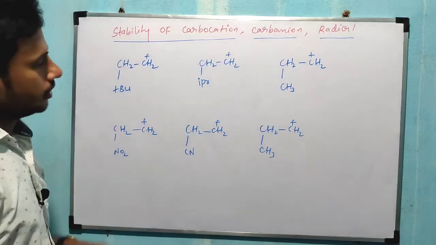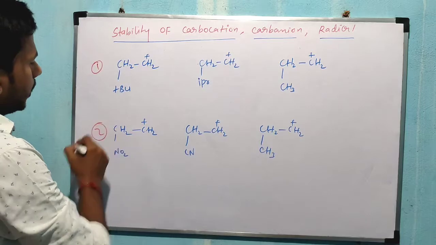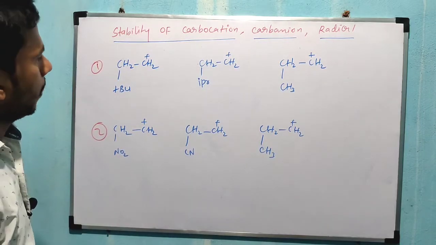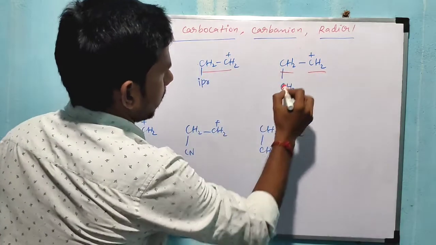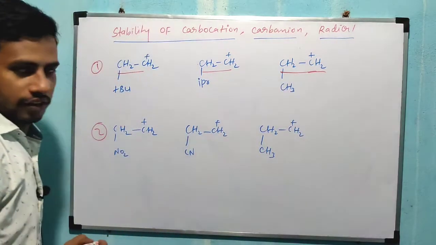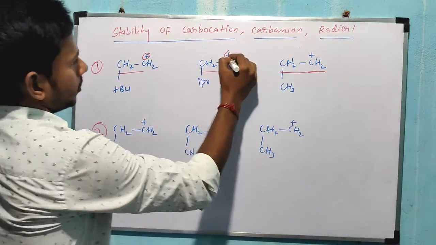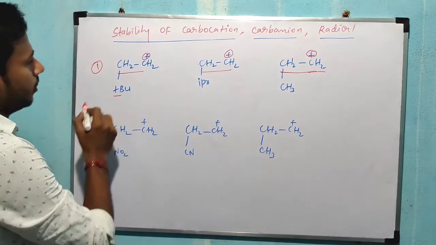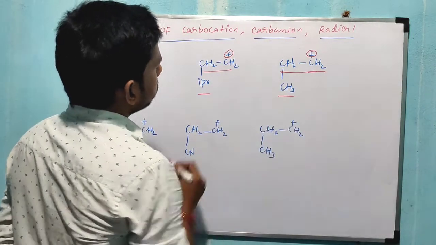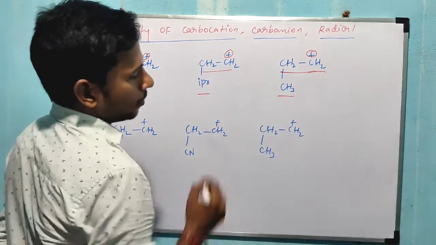So you see these examples also. Now here 2 examples are given, right? Stability of carbocation. Here you see all the parent chains are the same, right? 3 compounds are given, so the 3 compounds have the same parent chain. Here carbocation is present, right? So only this group is different. Here tertiary butyl is given, here isopropyl, here methyl.